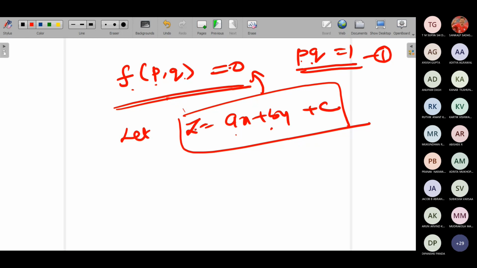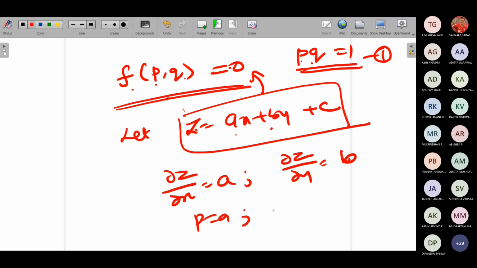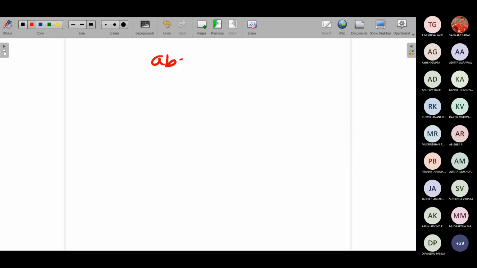Differentiate this partially with respect to x. What will you get? You will get a. When you differentiate this partially with respect to y, you will get b. So we got p equal to a and q equal to b. When you substitute p equal to a, q equal to b in this equation, you will get ab equal to 1. From this, either you find the value of a or the value of b.